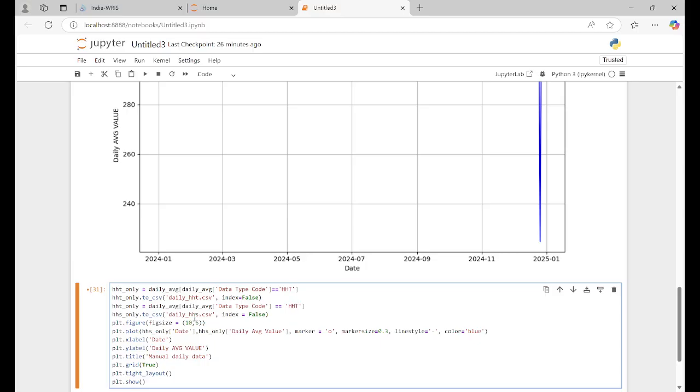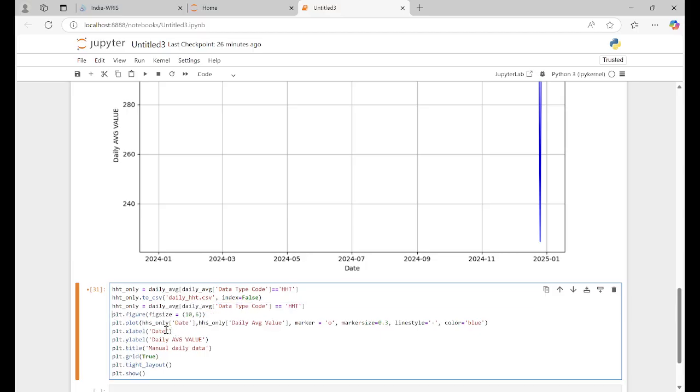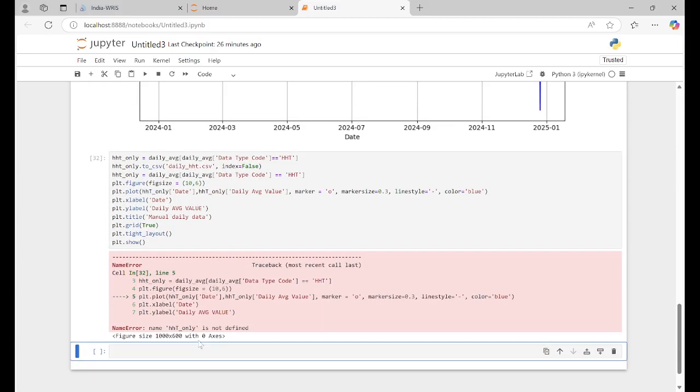So we have already, here HST only, T only, right? Like this. Let's see, HST. I have written something wrong somewhere.